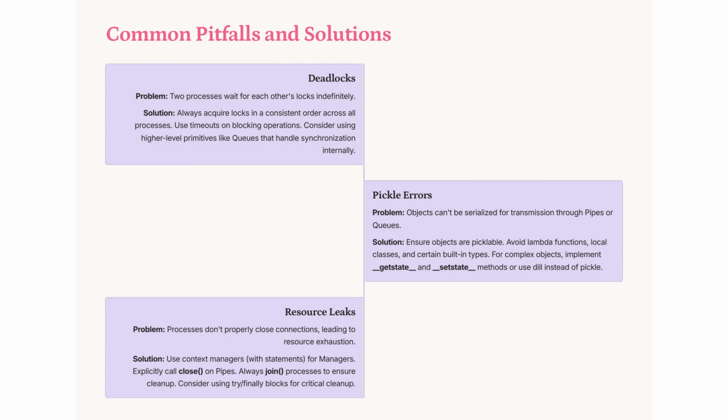Deadlocks occur when processes wait indefinitely for each other's locks. Acquire locks consistently and use timeouts. For pickle errors, ensure objects are pickleable. Avoid lambdas and local classes. Implement __getstate__ and __setstate__ for complex objects. Resource leaks can be mitigated by using context managers, explicitly closing connections, and joining processes for cleanup.